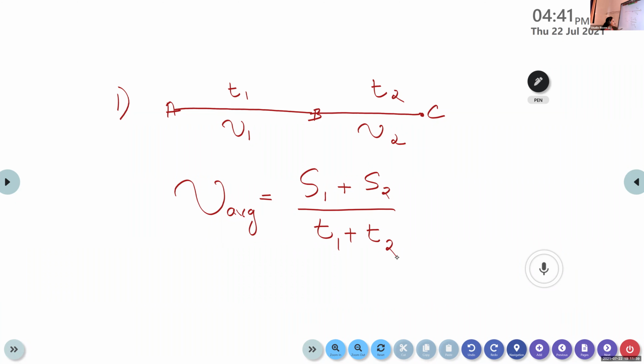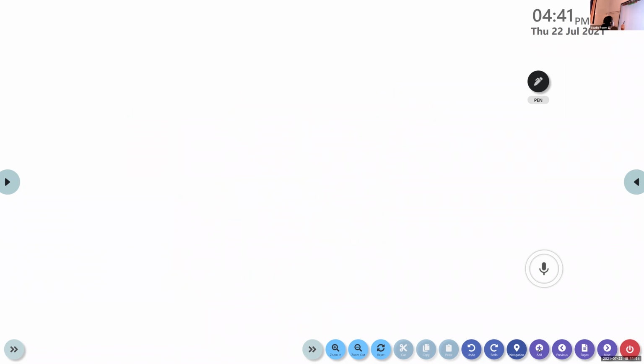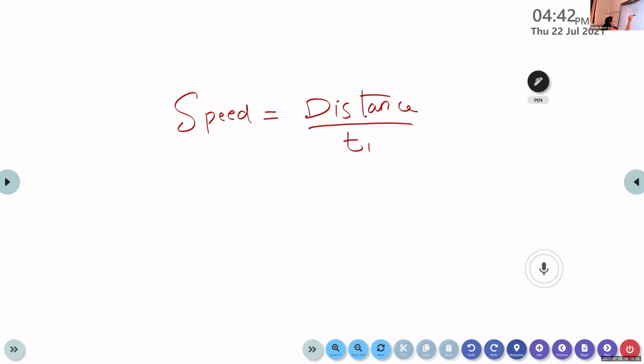What is the equation for calculating the speed? Distance by time. Yes, it is distance divided by time. That is, speed is equal to distance by time, or mathematically, we can represent it as v is equal to S by T, right?